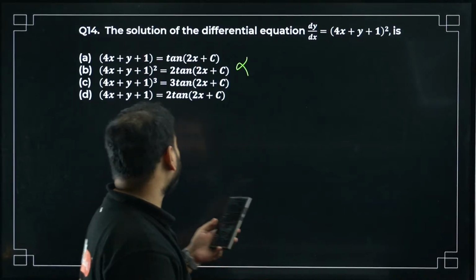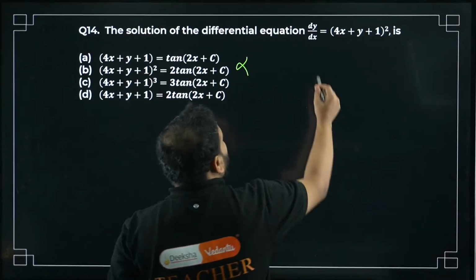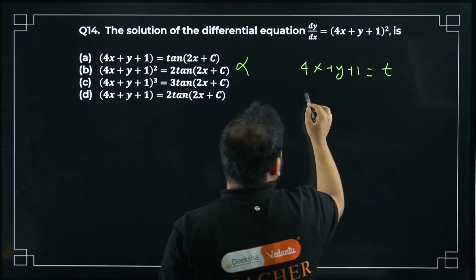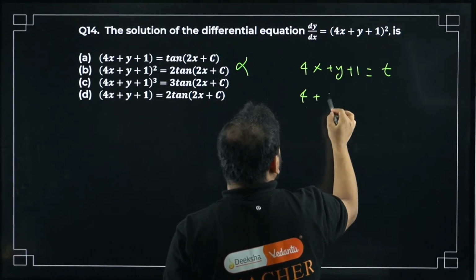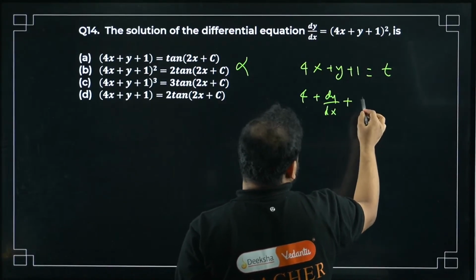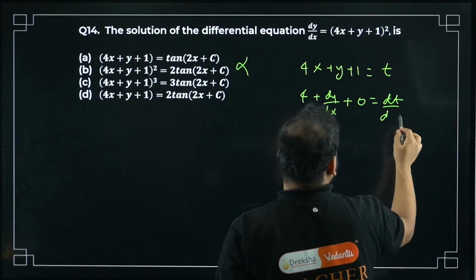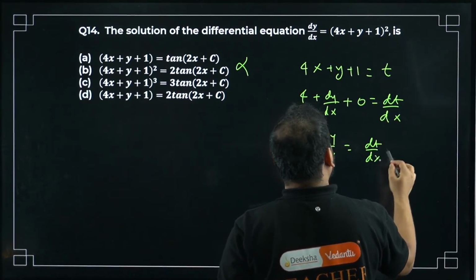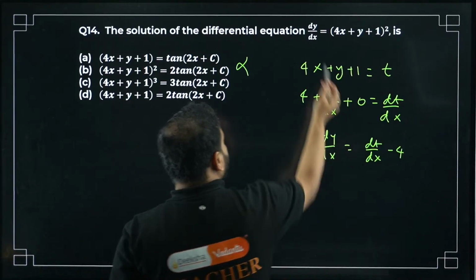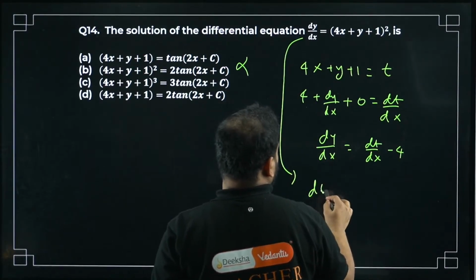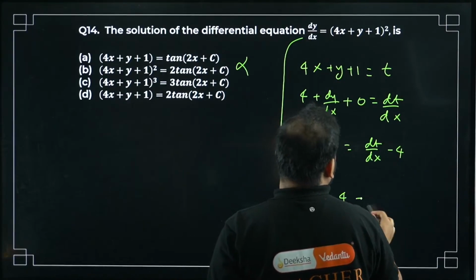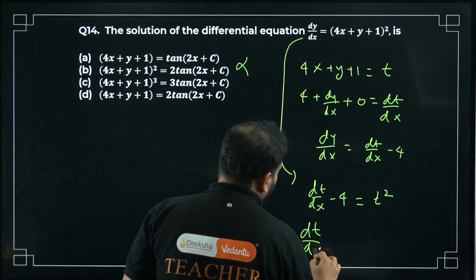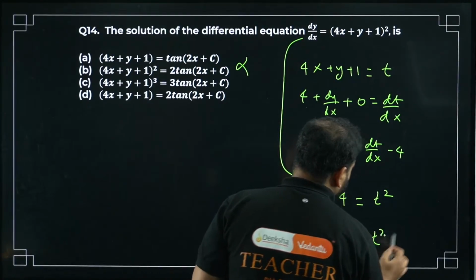Kushuma is saying 2. Again incorrect. Think about it, no use of logic, sir. Take this here as t, differentiate, you'll get 4 plus dy by dx plus 0 as dt by dx. So dy by dx equals dt by dx minus 4. Put it here. In this, dt by dx minus 4 equals t square. So dt by dx equals 4 plus t square.